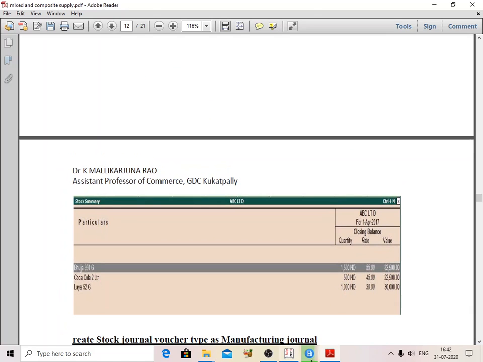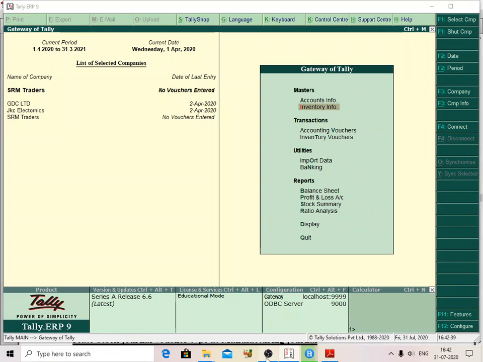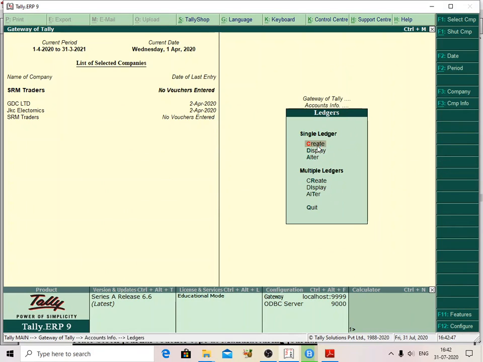Now in this case I am going to create some ledger masters. How to create the ledger master? Go to Gateway of Tally, Accounts Info, Ledgers, Create.